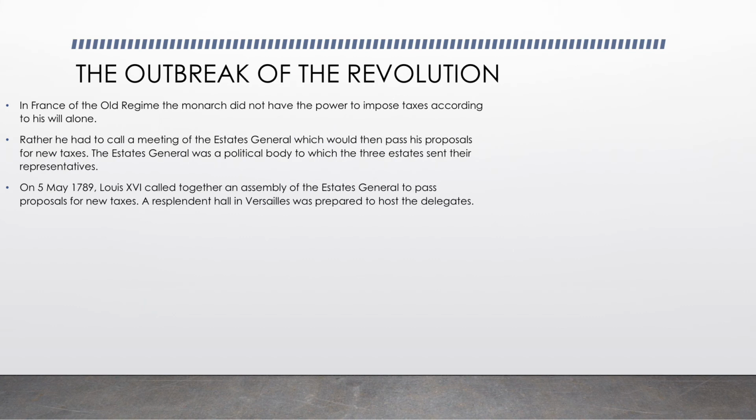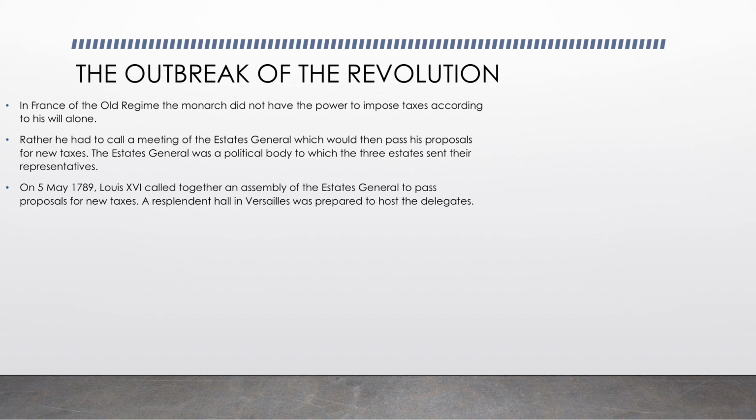Now this is a really good fact that this Estates General meeting was held on 5th May 1789 after 12 years. So look at the time span. Now let's look forward. On 5th May 1789, Louis XVI called together an assembly of the estates, okay? And where was this held?